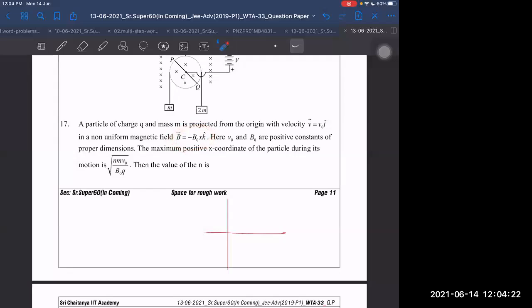Anyway, B is equal to B naught minus B naught into X k cap, and V naught and B naught are positive constants. We want the maximum positive x coordinate of the particle during its motion. Initially it is along i cap, and because B is in the minus k cap direction and charge is positive, the force will act upwards, so it will turn this way. It will not go beyond some maximum distance, at some point it will turn. So when the angle of deviation becomes 90, up to that only we have to find out.